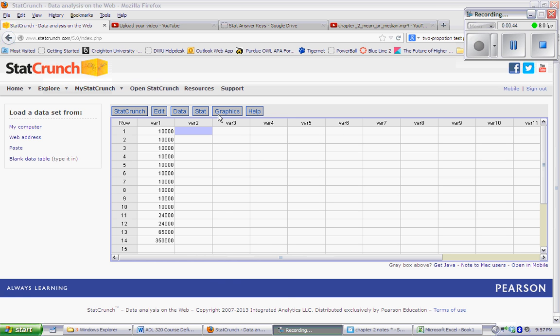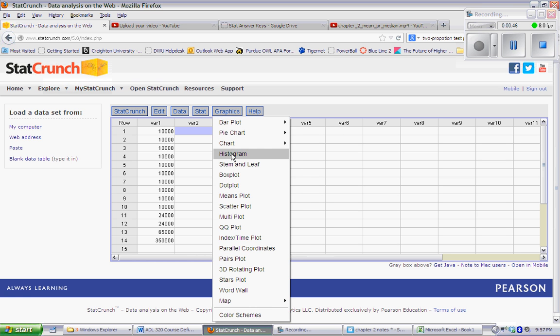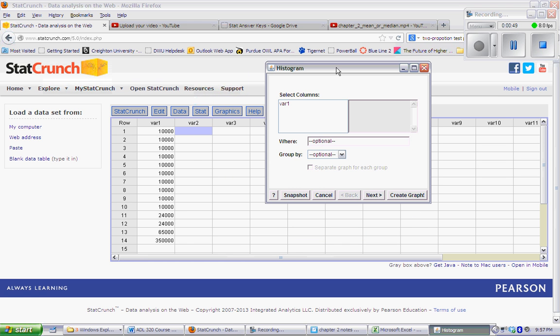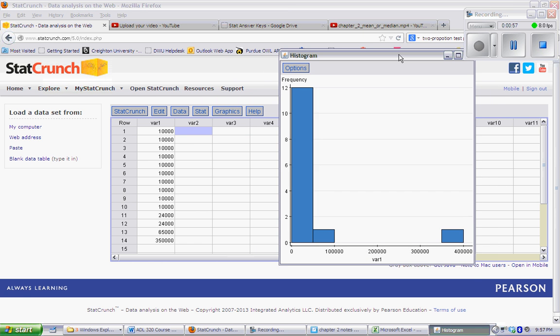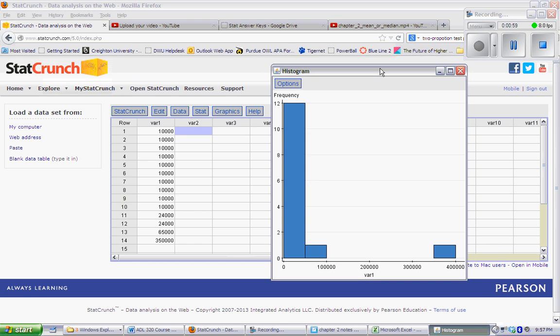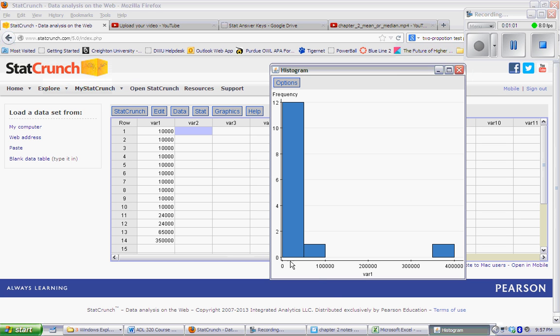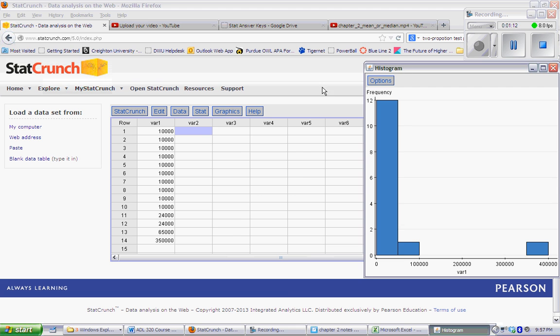So let's first look at our graph just to get a visual representation of this data. I'm going to do a quick histogram of that first variable there. And as you notice, we definitely have a right skewed graph. We have a lot of people making that lower number, and then it trails down. We actually have a gigantic gap all the way up to the first person. So we very much have a right skewed graph.